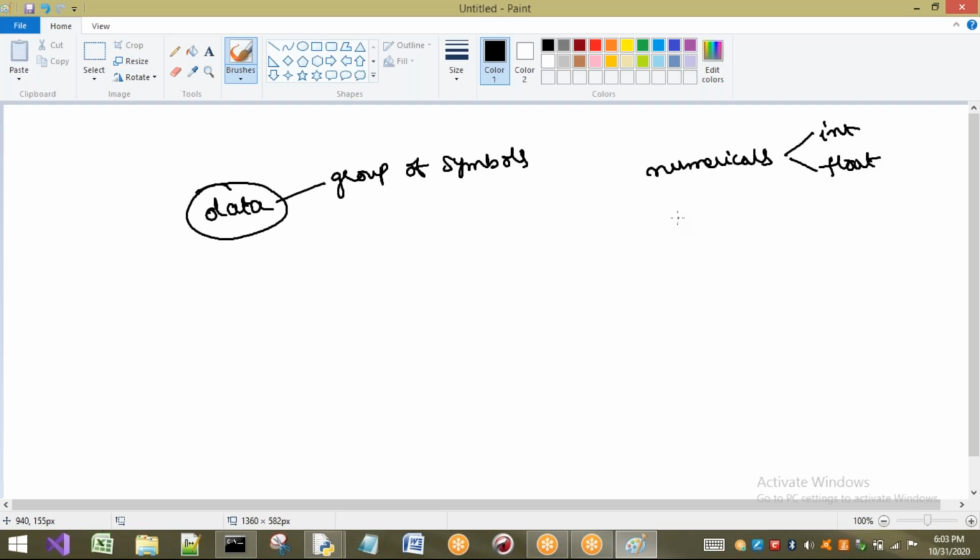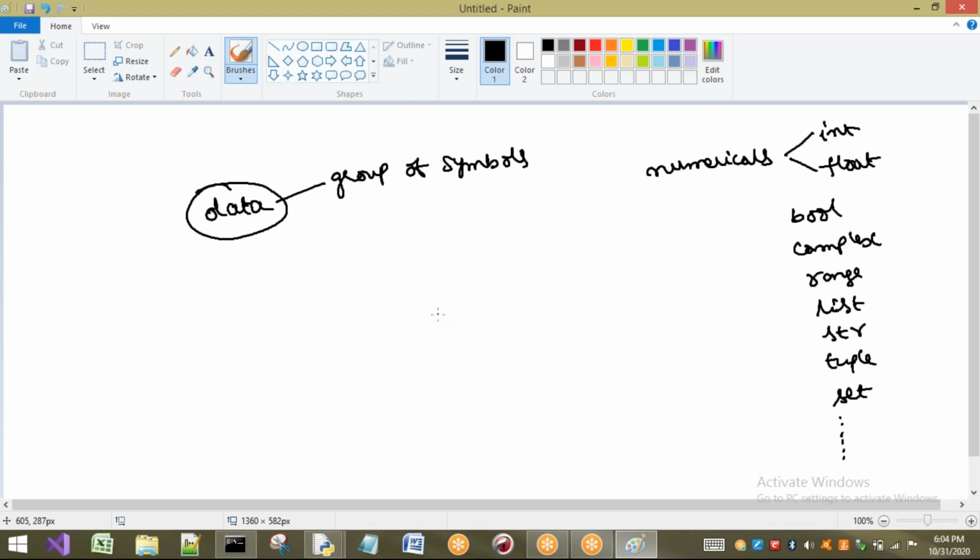If you consider boolean type, we have bool. Next we have complex. Next we have other data types: range, list, string, tuple, set, frozen set, and so on. So these are the different types of data available in Python.